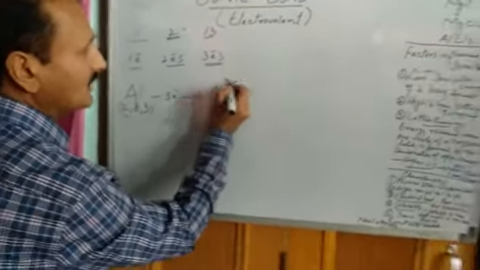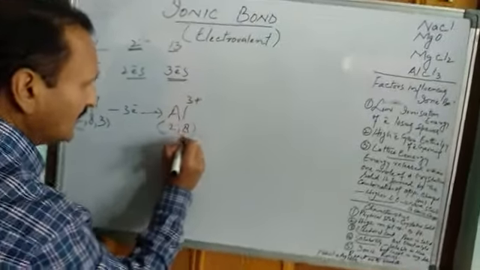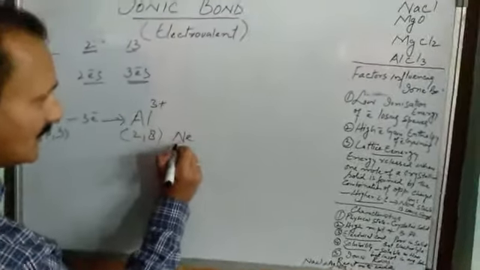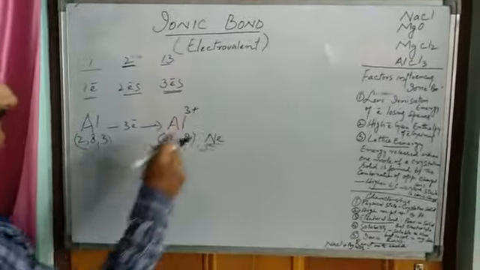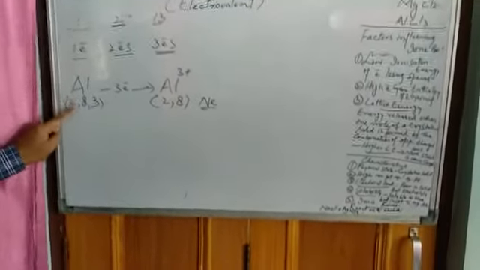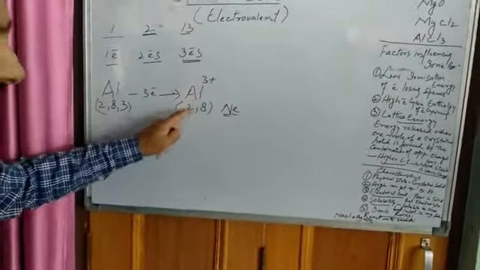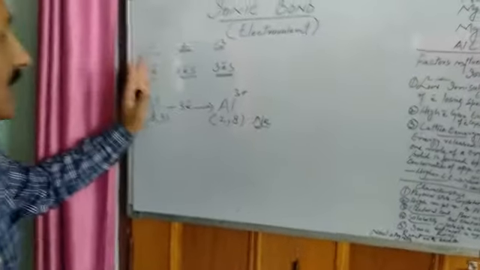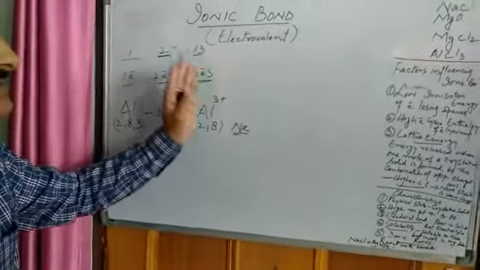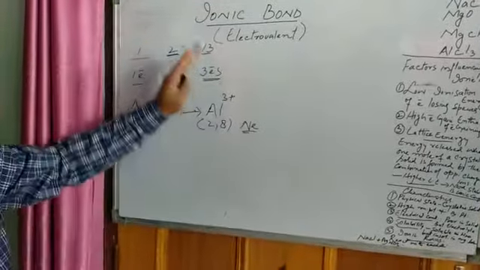It has become aluminium 3 positive and its electronic configuration is 2, 8. That is, it is neon, atomic number 10: 2 plus 8, 10. So what we find is that elements of group 1, group 2 and group 13 can lose 1, 2 and 3 electrons respectively to form respective cations. This is all about cations.